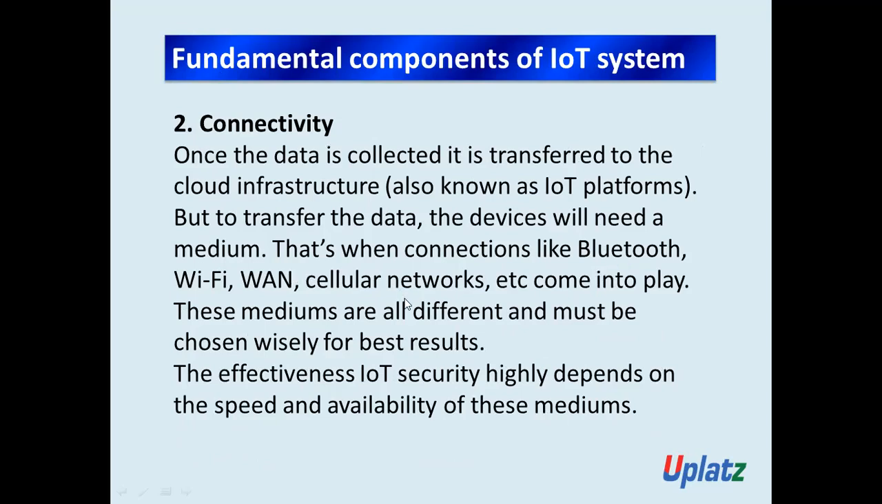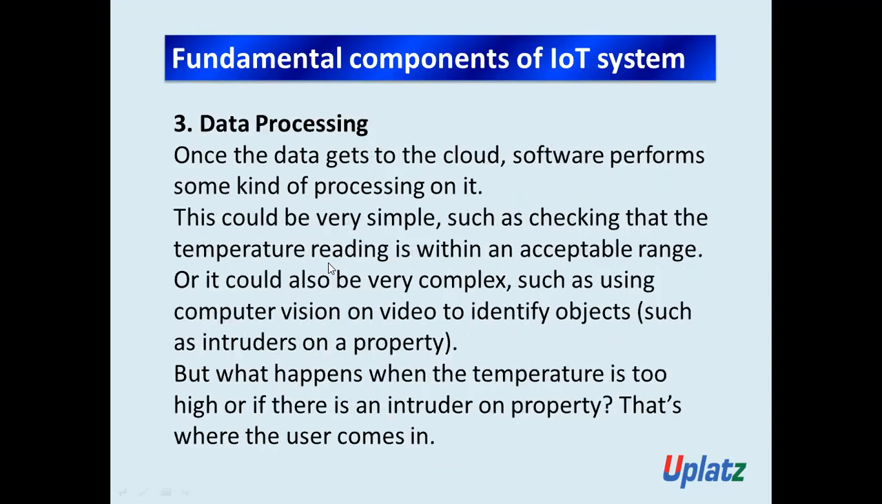In the case of data processing, once the data gets to the cloud, software is going to perform some kind of processing on it. This processing could be very simple, such as checking whether the temperature reading is within an acceptable range, or it could be very complex, such as using computer vision on a video to identify objects. But the question comes here: what happens when the temperature is too low or too high?